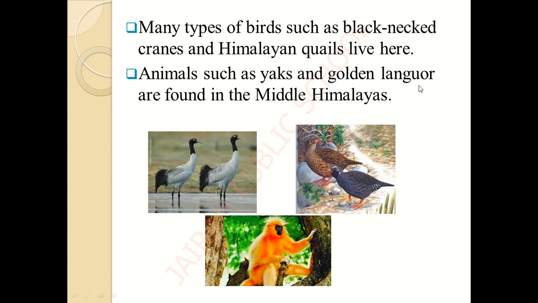And the next is golden langur. You would have all seen a monkey, isn't it? It's a monkey only. Its skin will be fully golden yellowish in color. See, it is like a light orange and a gold yellow in color. So it is called a golden langur and its face will be black and it has a usual monkey tail, but because of its skin color it is called a golden langur. So what are the two major animals found here? Yak and golden langur are found in the middle Himalayas.